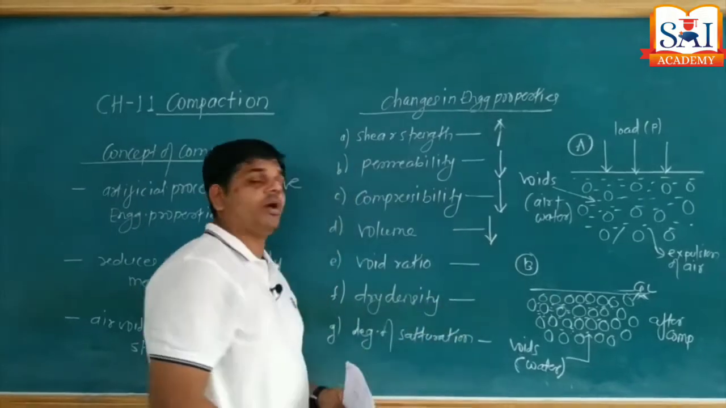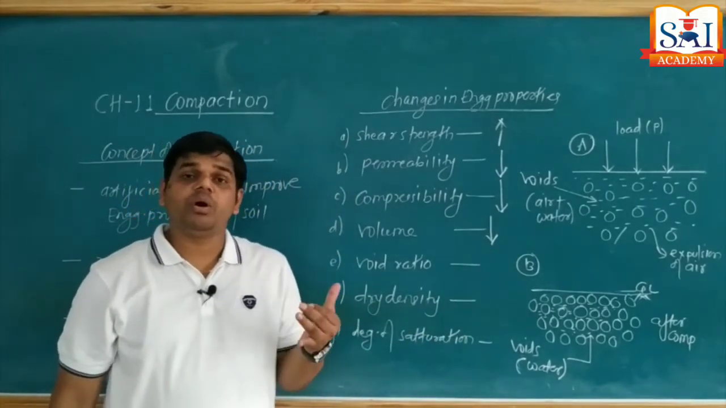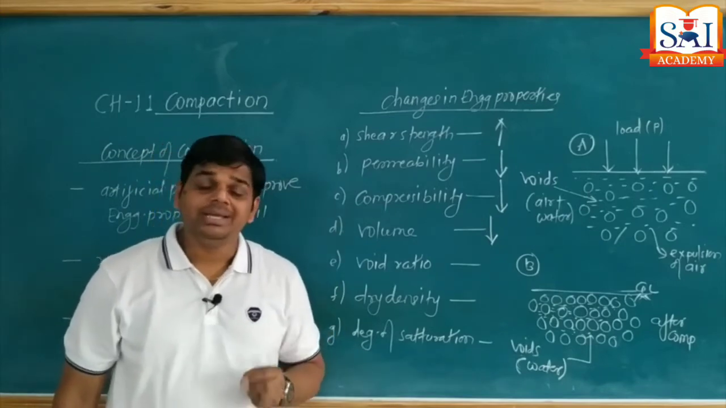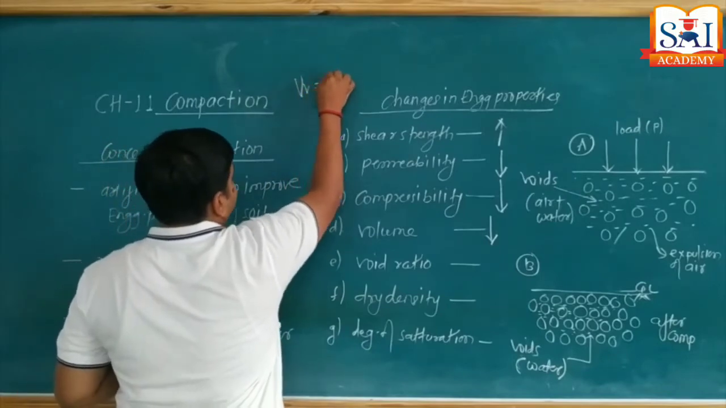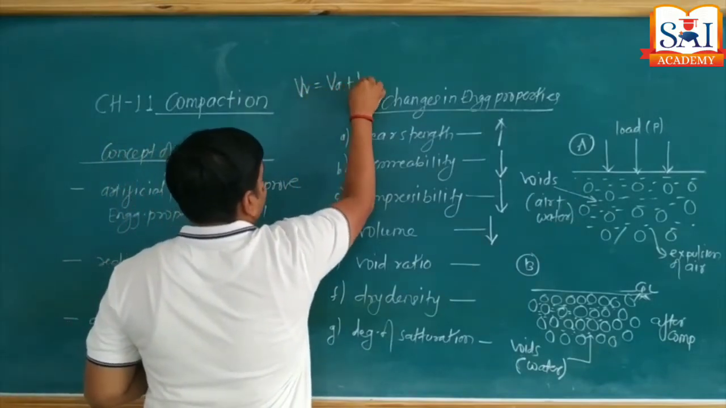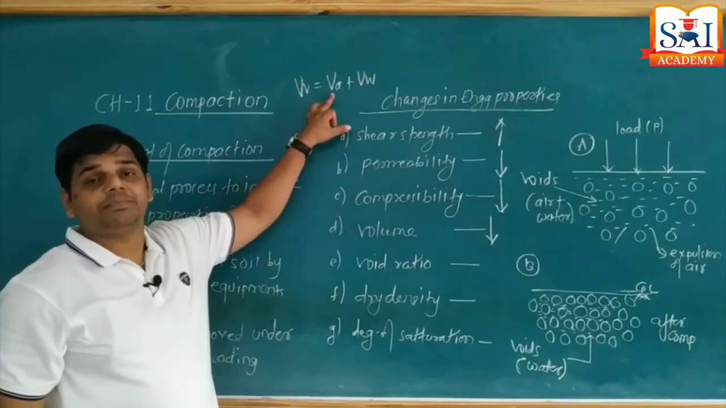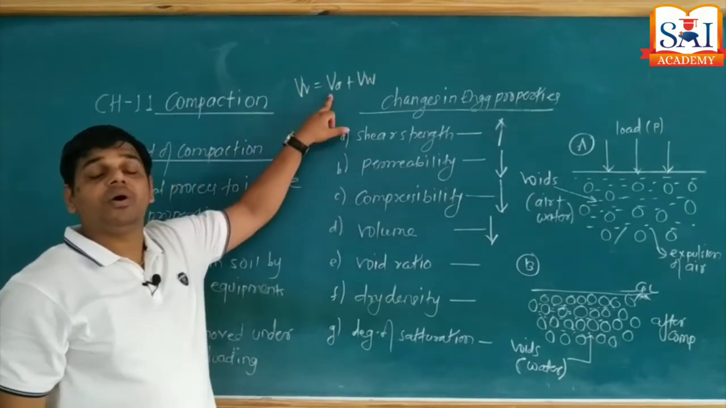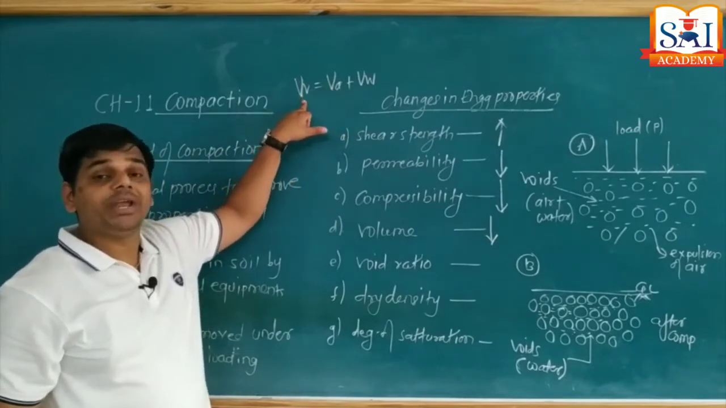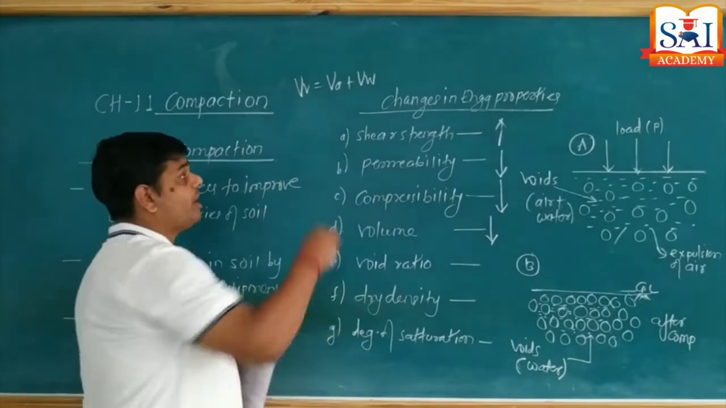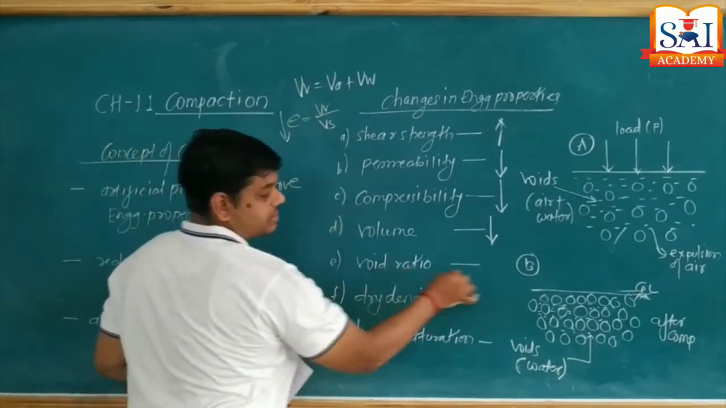What about void ratio? What is the formula for void ratio? Volume of voids upon volume of solid. And volume of voids consists of what? Volume of voids consists of volume of air plus volume of water. And during the process of compaction, air escapes through the soil. That's why volume of air goes on decreasing. As volume of air decreases, volume of void decreases. As volume of void decreases, void ratio decreases.